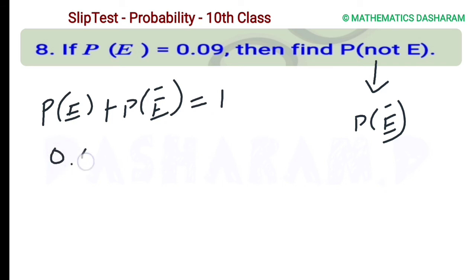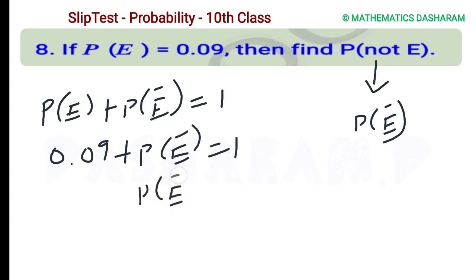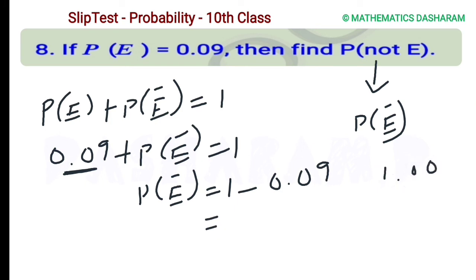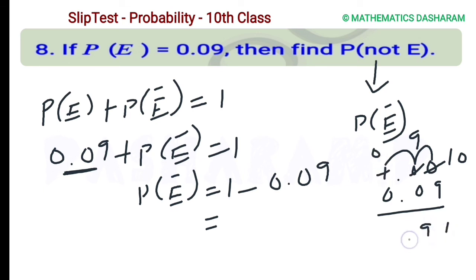P of E value is already given as 0.09, so P of E dash equals 1 minus 0.09. Since 0.09 is positive, when you transpose it to the RHS side it becomes negative. So 1 can be written as 1.00, minus 0.09. Borrow from 1, here 10, 9, and here 0, 10 minus 9 is 1, 9, so 0.91 is the answer.